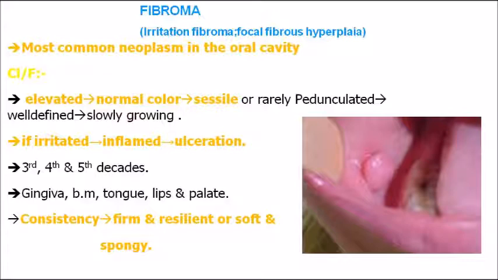If the lesion is irritated, it becomes inflamed and finally develops into an ulcer. Most of the time the consistency will be firm and resilient. If you touch it, it will be very firm. Sometimes it might be soft if it is ulcerated and inflamed. So these are the important points. The main important MCQ is that it's the most common neoplasm in the oral cavity.